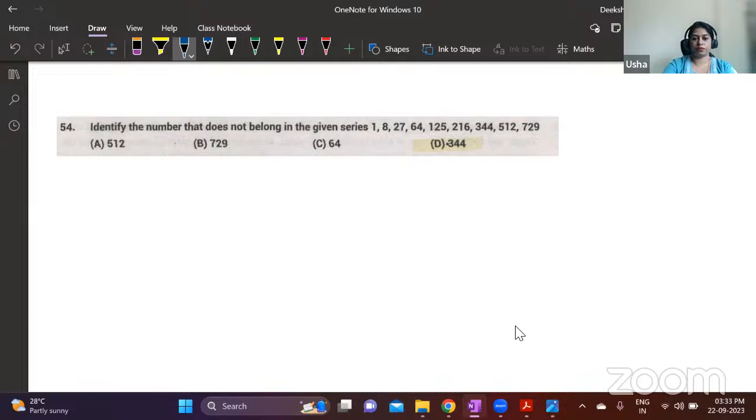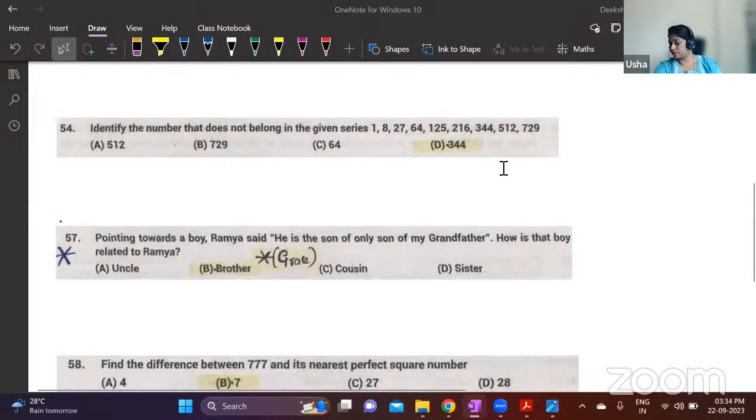Solved. I want everyone to participate. After solving, put your answer in the chat. 7 threes are 343. Option D is the answer. Okay.